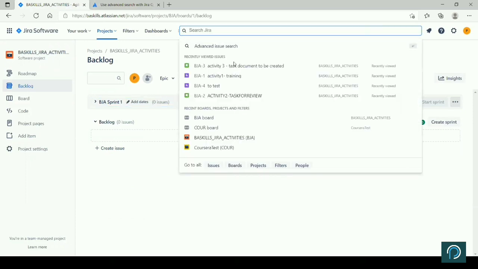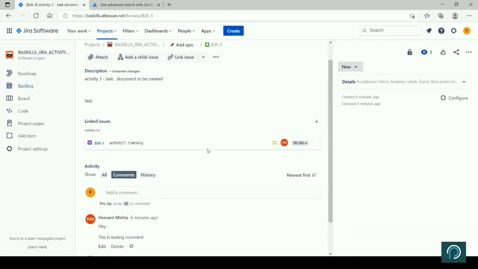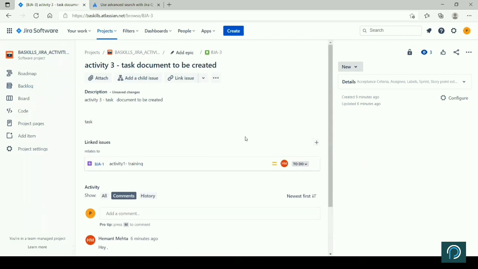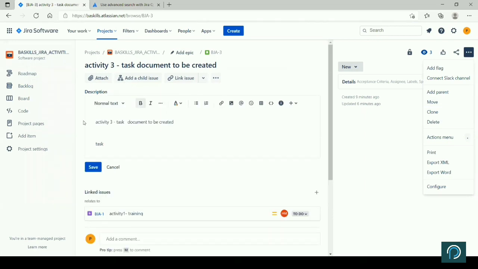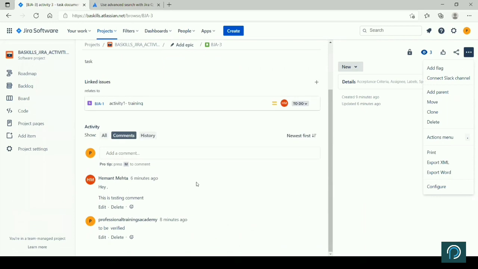Let's pull up an issue and assign it to a sprint. Some functionality, I don't know why I'm not able to use it.